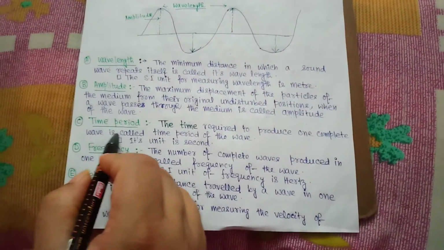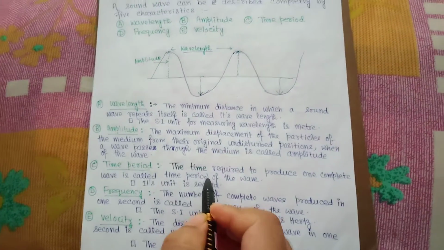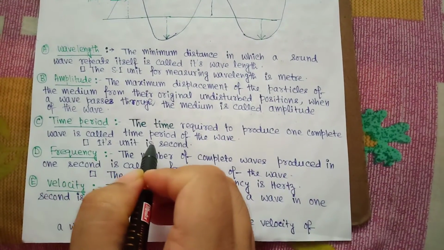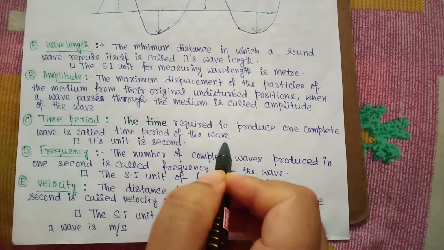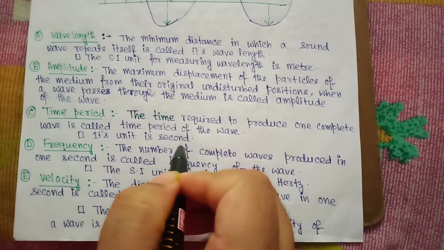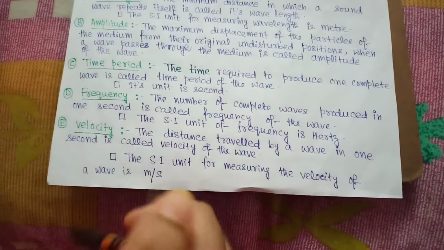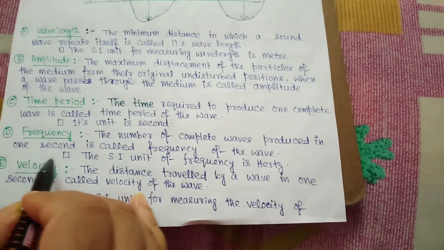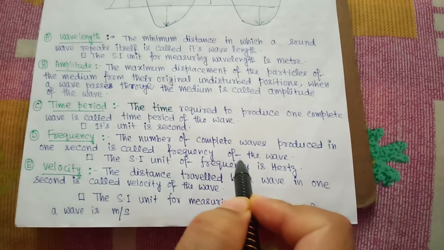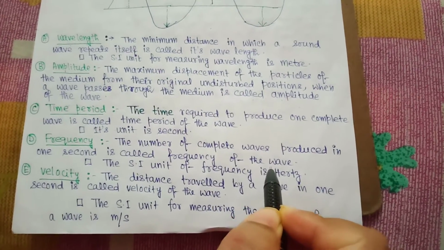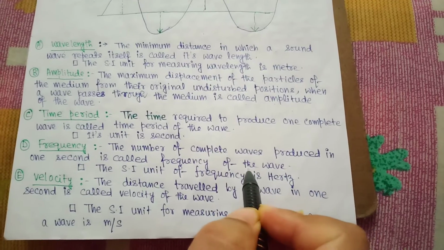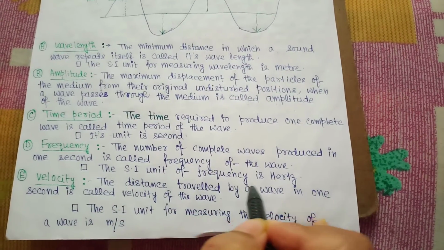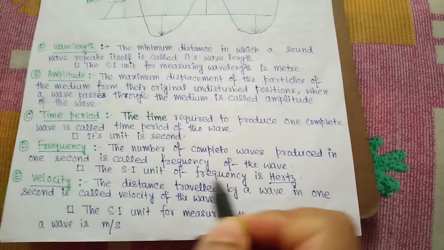Next term, that is time period. The time required to produce one complete wave is called the time period of the wave, and its unit is second. Next term, frequency. The number of complete waves produced in 1 second is called the frequency of the wave. That means the total number of vibrations per unit time is known as the frequency of the sound wave, and the SI unit of frequency is hertz.